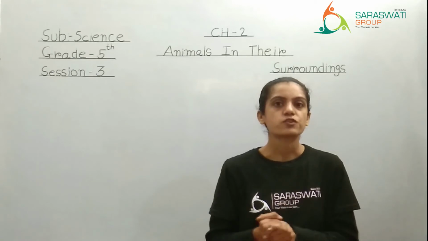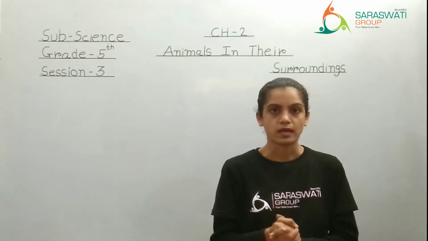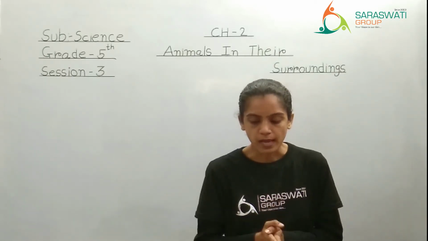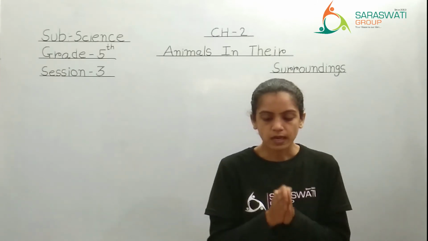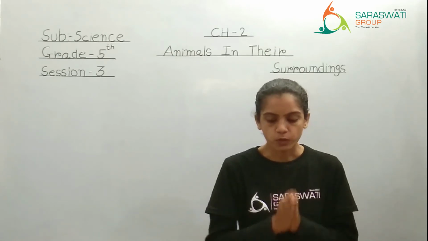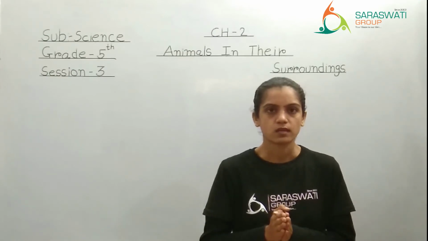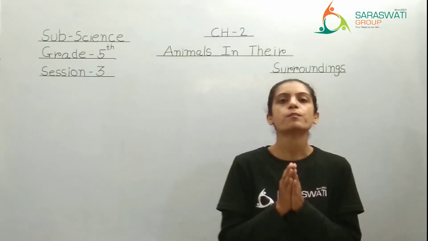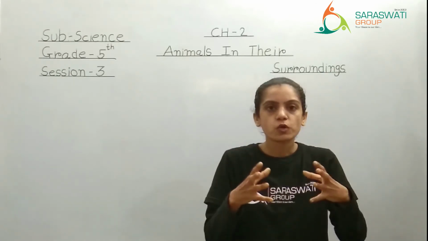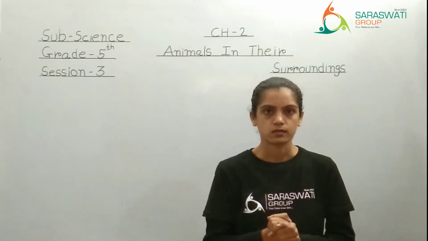Right? Let's read further. A porcupine, as you can see in the picture, and this we have also seen in the hardwood. A porcupine has sharp needle-like spines called quills on its body for protection against enemies. If any predator comes near the porcupine, these quills will stand like needles.